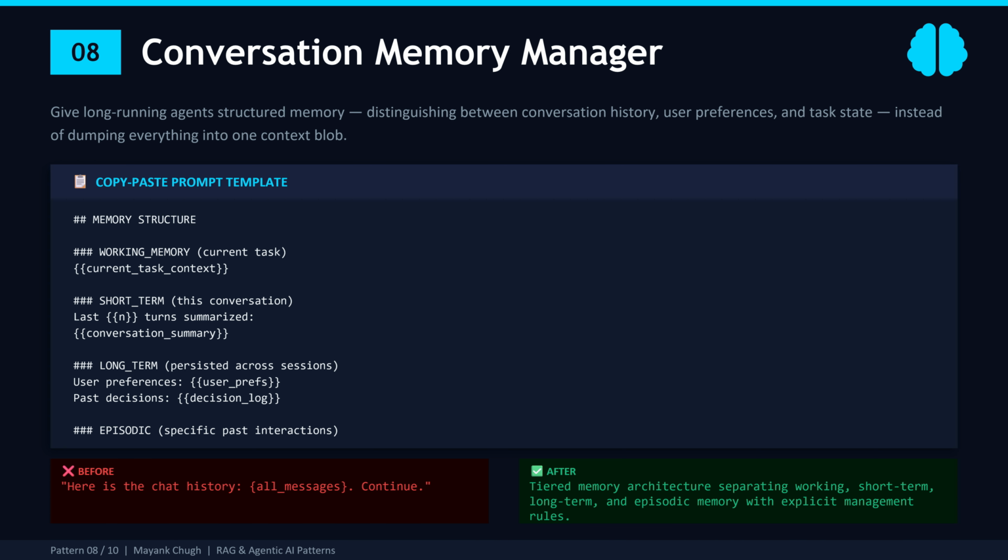Tier 1: working memory. This is the current task. What is the agent actively trying to do right now? If it is filling out a form, the partially completed form is working memory. Tier 2: short term memory. This is the summary of the recent conversation, not the full transcript. The last several turns compressed into key points. Keep it under 500 tokens. This gives the model enough context to maintain coherence without blowing up the context window.